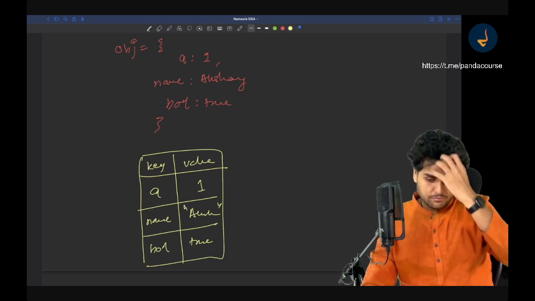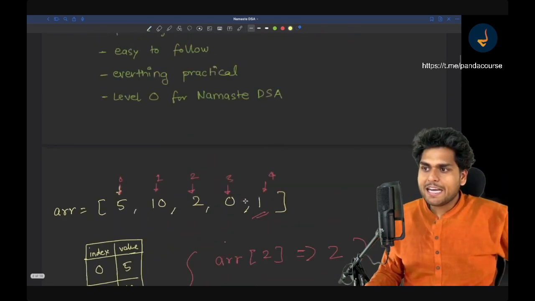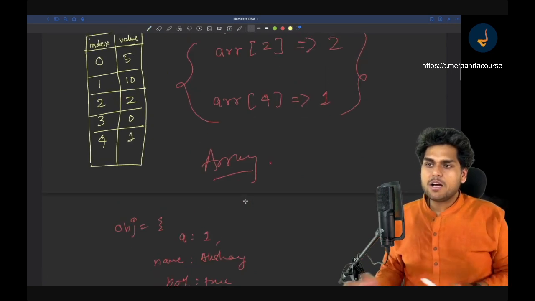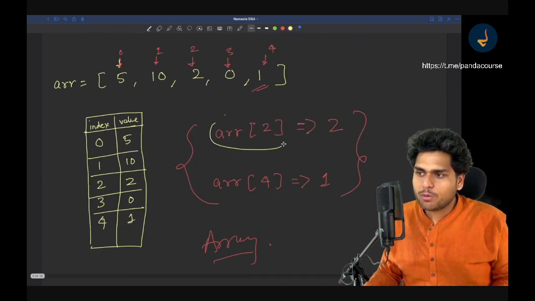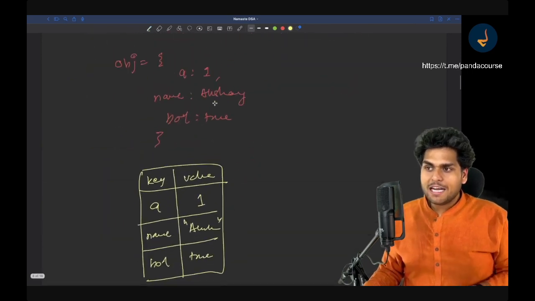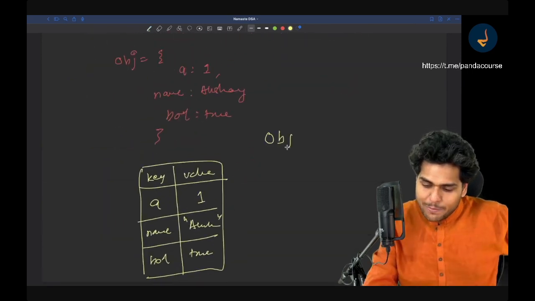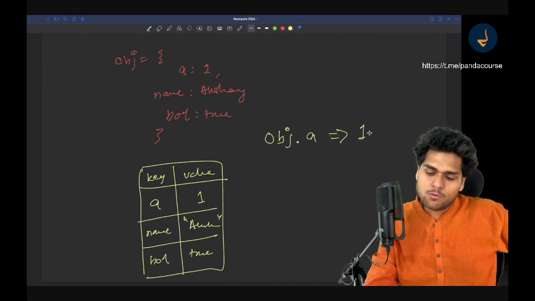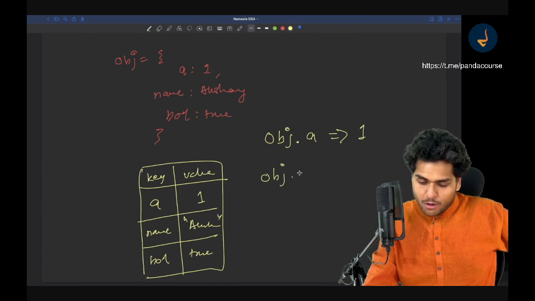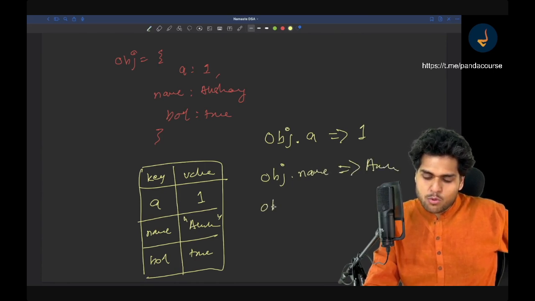Suppose in the array, what we were doing, in the array we were referencing this value. How were we referencing? We were doing array of 2, right? We were doing array of 2, so it was giving me the value at index 2. How will I do it over here? Over here, I can do obj dot a, and it will give me the value 1. If I do obj dot name, it will give me the value Akshay. If I do obj dot bool, it will give me the value true.